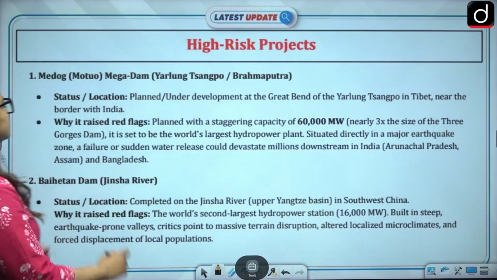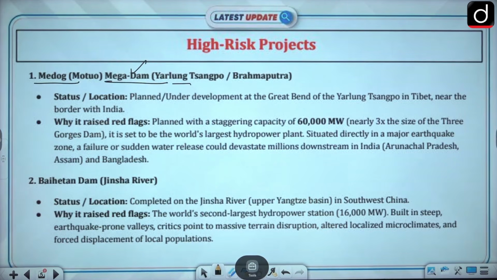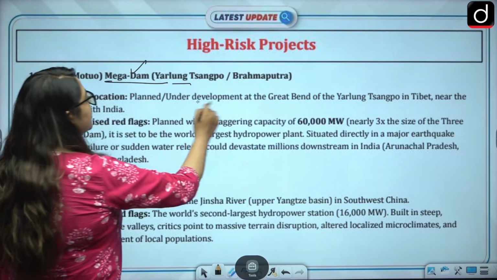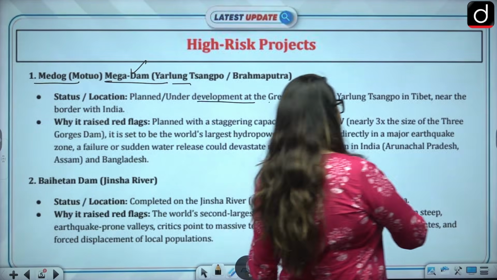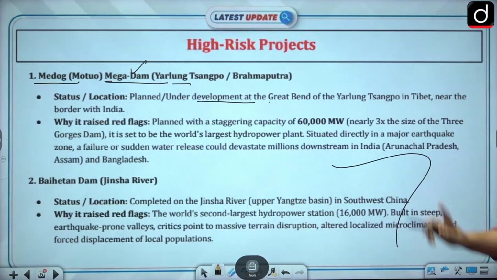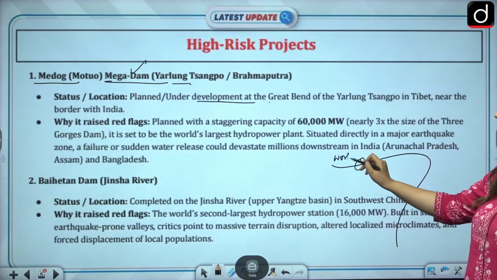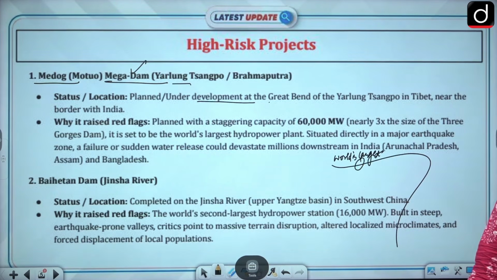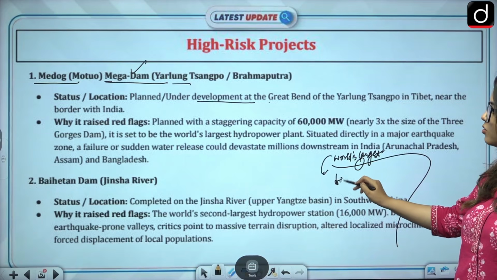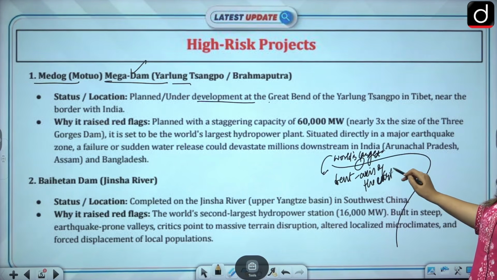Number one project is the Medog project, the mega dam project on the Yarlung-Tsangpo, the Brahmaputra. What is the location? It is planned under development at the Great Bend of the Yarlung-Tsangpo. You remember the Great Bend, from where it enters India, right? You remember that already on the Yarlung-Tsangpo, China had the world's largest dam, for which you must have heard conspiracy theories, like it is so large that it has bent the axis of the earth. Did you hear those conspiracy theories? It was so large.